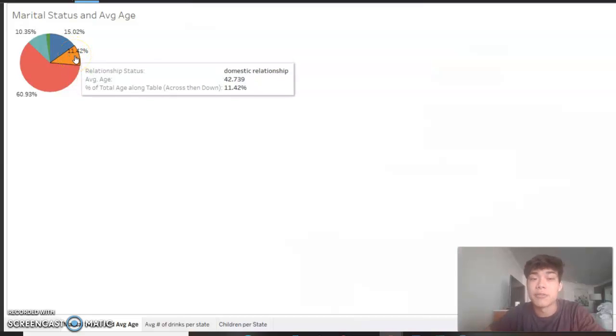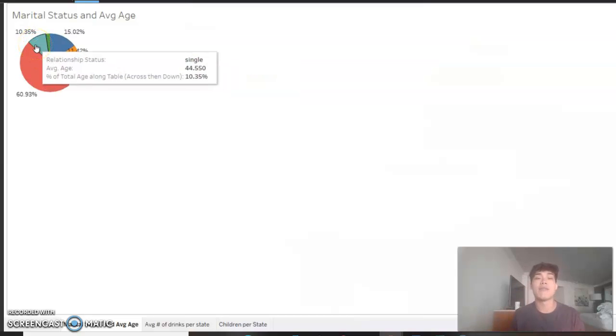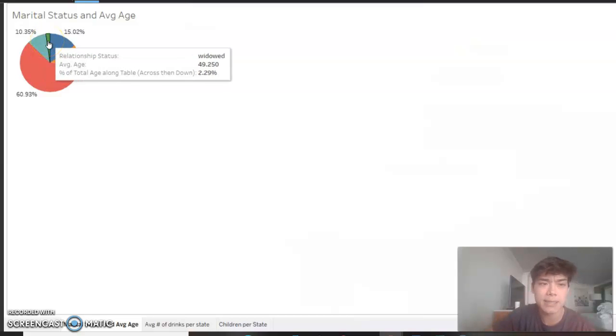Next up, we have the domestic relationship, and the average age of those in a domestic relationship was about 43 years old. And next up, we have the single. Single were about 10% of those surveyed, and their average age was about 45 years old. And lastly, we have the widowed, which was about 2% of those surveyed, and their average age was about 49 years old.